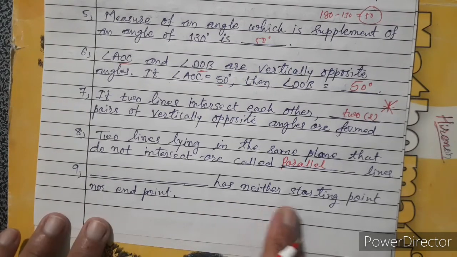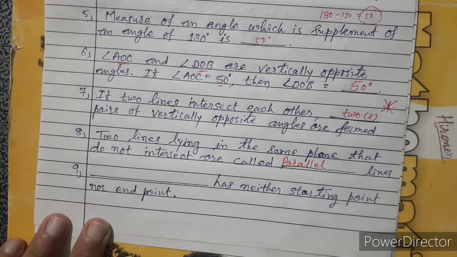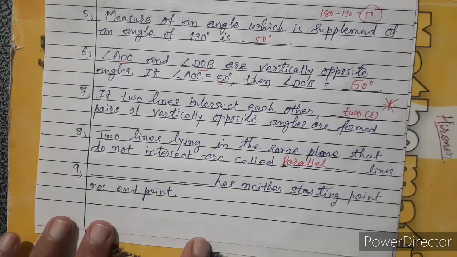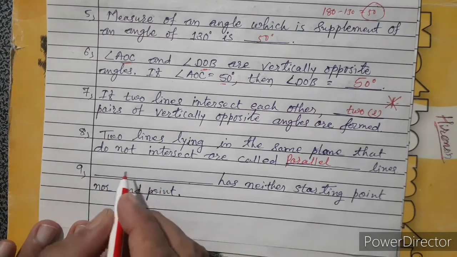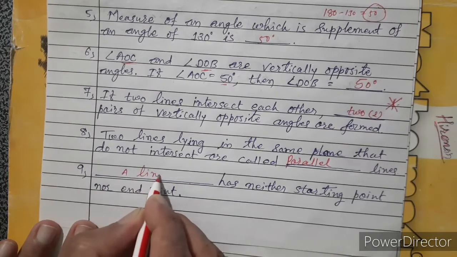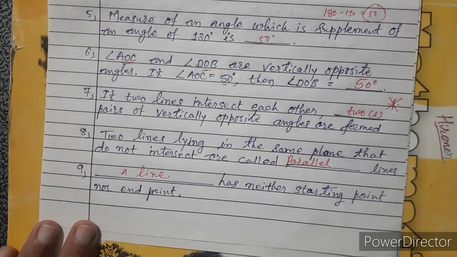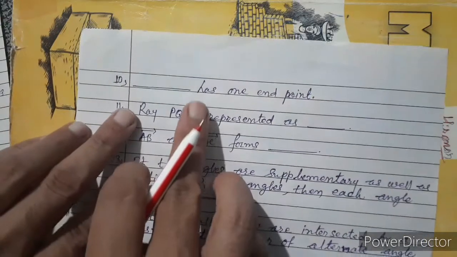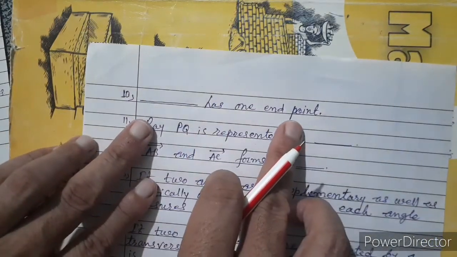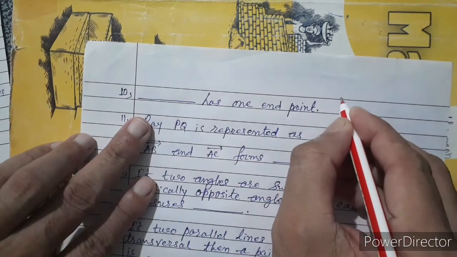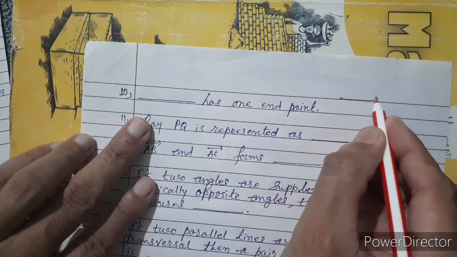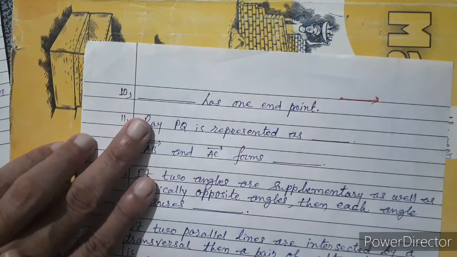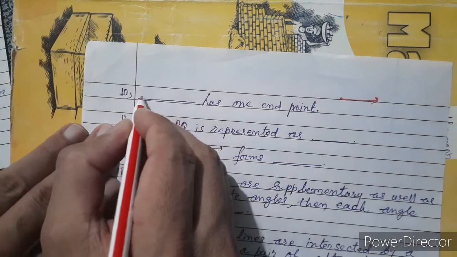Dash has neither a starting point nor an endpoint, means it has no endpoint, that one is a line, because a line is endless in both directions. Number 10, dash has one endpoint, that is a ray, because it has only one endpoint and in one direction it is endless, means it goes continuously.